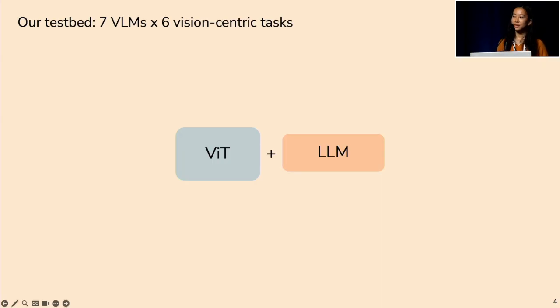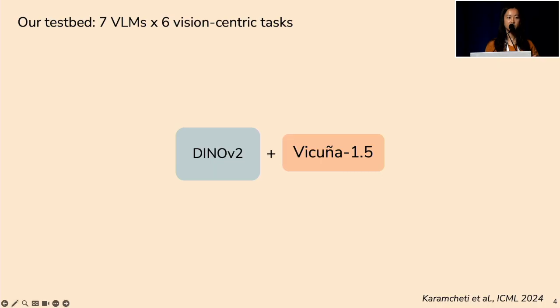To run this controlled experiment, we use VLMs where only the vision encoder is swapped out and the language model is kept fixed. The LLM here is fixed as Vicuña 1.5, and we go through 4 different vision encoders. One example of this is DINOv2 plus Vicuña 1.5.